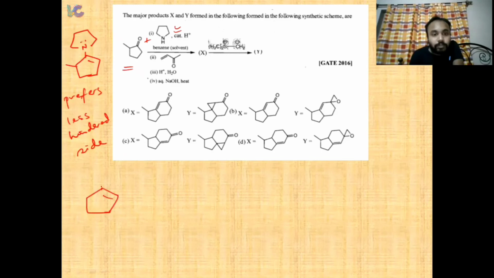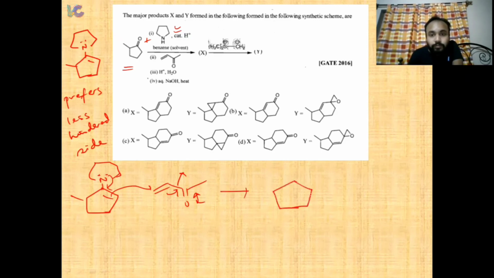How does it work? We have the enamine structure formed, so it will undergo a conjugate addition, giving O minus. So when it goes back, it will abstract a proton, because we have a catalytic H plus in the system. So we'll end up with this: 1, 2, 3, 4. Here we have a keto group. This is our N plus, right?